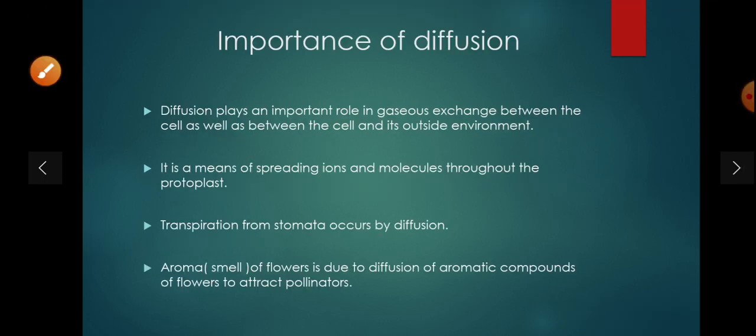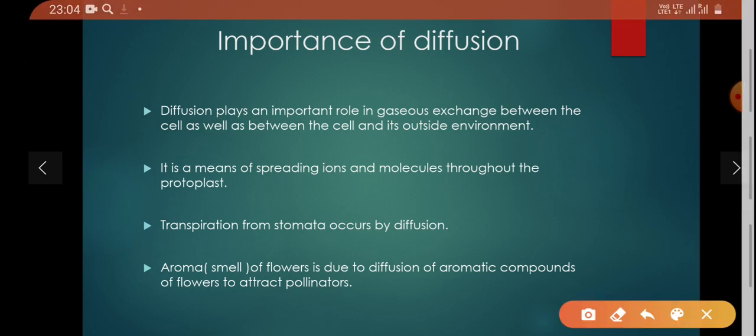And what is the importance of diffusion? Diffusion plays an important role in the gaseous exchange between the cell as well as between the cell and its outside environment. It is a means of spreading ions and molecules throughout the protoplast, and transpiration from stomata occurs by this process only, that is diffusion.